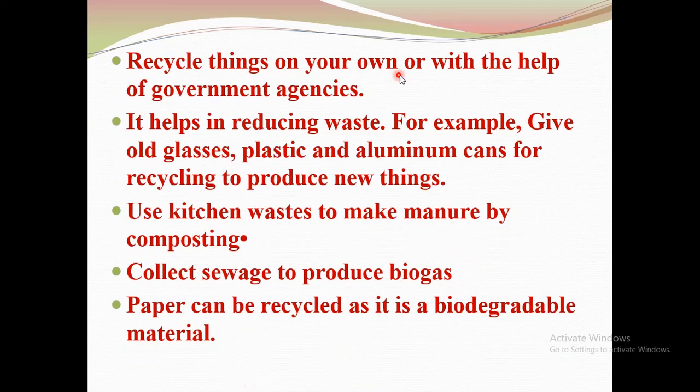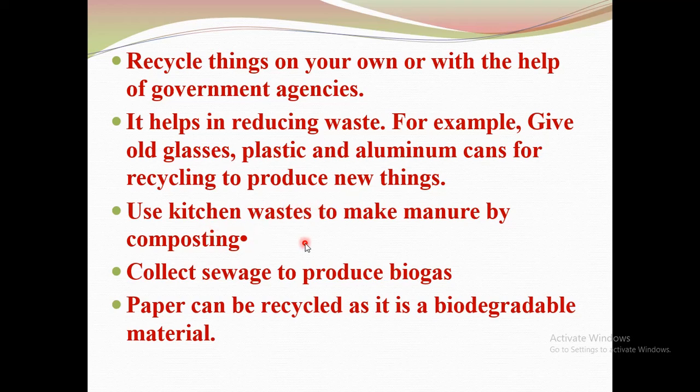Recycling things on your own or with the help of a government agency helps in reducing waste. For example, give old glasses, plastic and aluminium cans for recycling to produce new things. Recycling we can do on our own, or with the help of a government agency. So we can give old glasses, plastic and aluminium cans for recycling to produce new things.